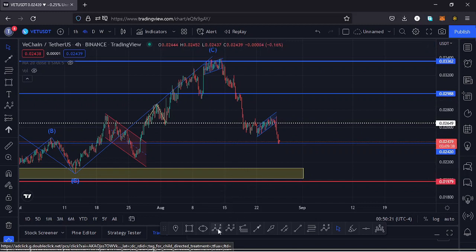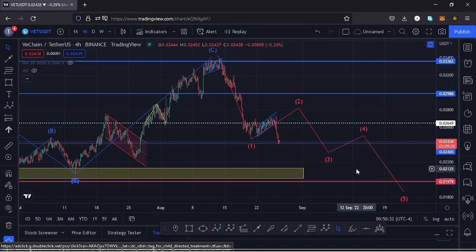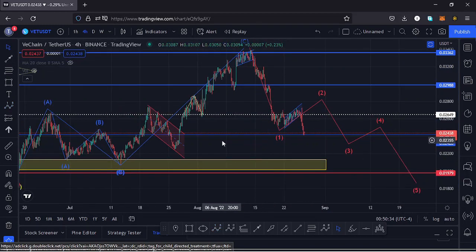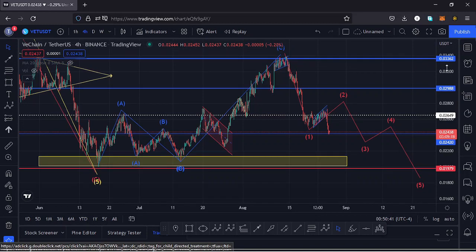So whatever we are seeing here, we can have it as an Elliott wave structure, having that as the wave 1. Then I expect a wave 2, a wave 3, a wave 4, and a wave 5, which is going to give us lower lows here on this chart. So it's possible the massive ABC correction has not yet given us a lower low for us to continue pushing higher, maybe going back to an all-time high.